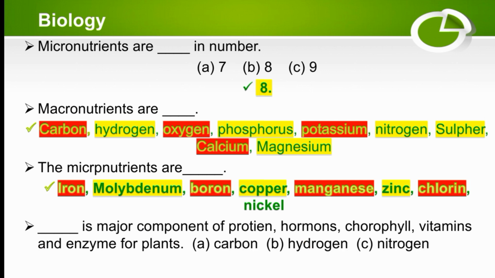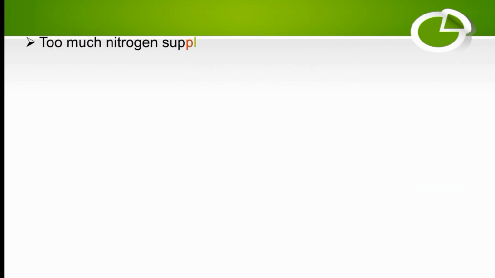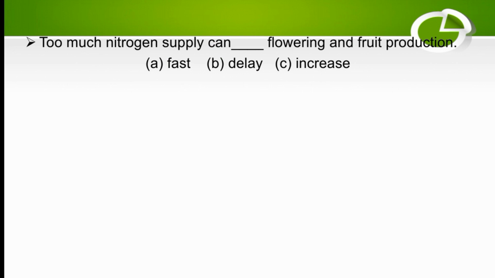Dash is the major component of protein, hormones, chlorophyll, vitamins, and enzymes for plants. So carbon, hydrogen, or nitrogen. The right option is nitrogen. Nitrogen is the major component required for protein, hormones, chlorophyll, vitamins, and enzymes for plants. Too much nitrogen supply can dash flowering and fruit production. So too much nitrogen can delay or increase flowering and fruit production. So the right option is delay. Too much nitrogen can delay flowering and fruit production.